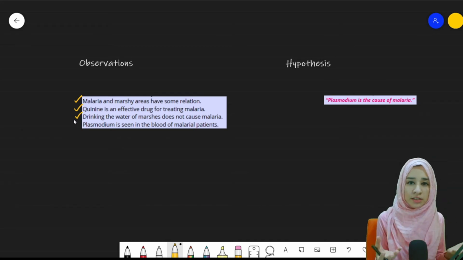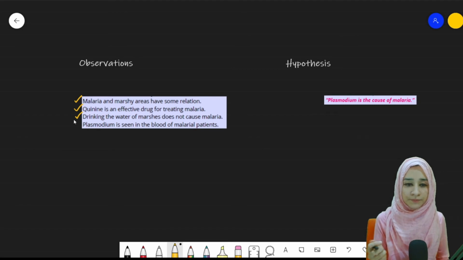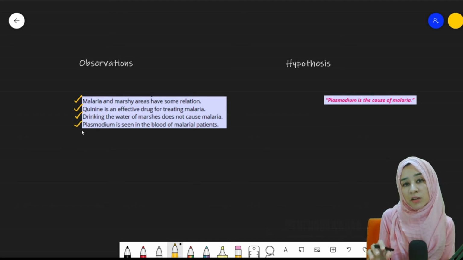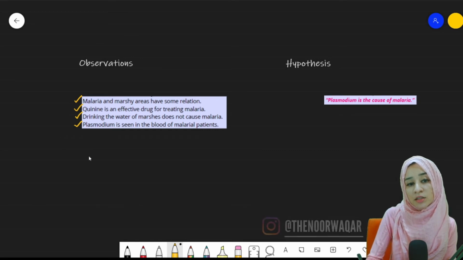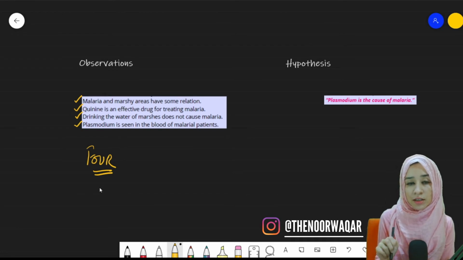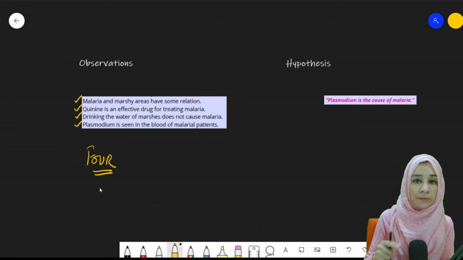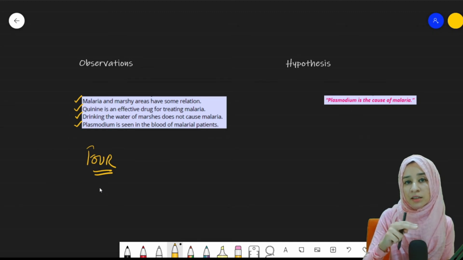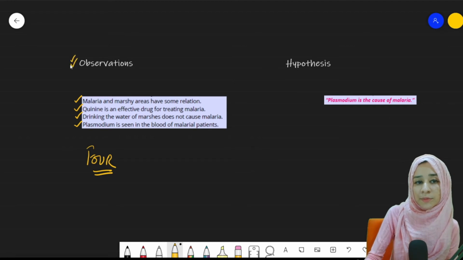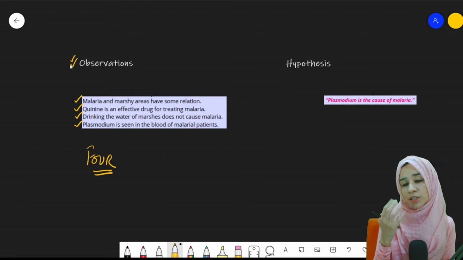The polluted water is not responsible for causing malaria. Then the last one was the plasmodium is seen in the blood of malarial patient. These were the 4 major observations. That is the second step of the biological method, made based on the problems that were basically seen by the different physicians. So the second step is completed, that there were 4 observations made.